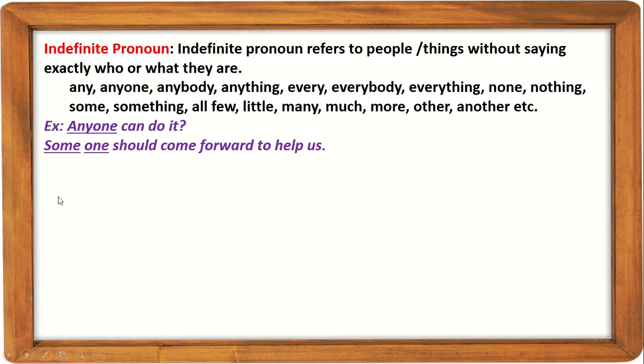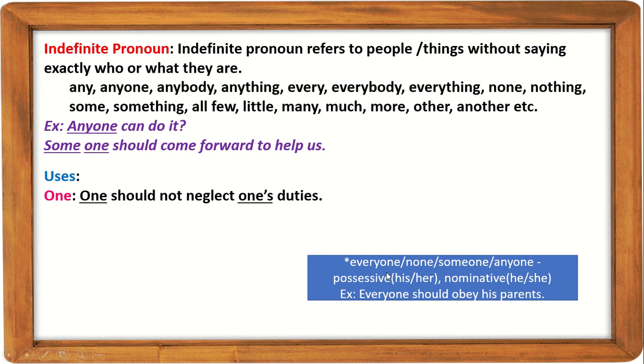Now we will see the uses of indefinite pronoun. First comes one. One as a subject takes the possessive one's. One should not neglect one's duties. But when this one is added with every, no, some, any, then look what happened. Everyone, none, someone, anyone, then the possessive will be his or her. Everyone should obey his parents. One should know how one can be successful. One is here the objective form.